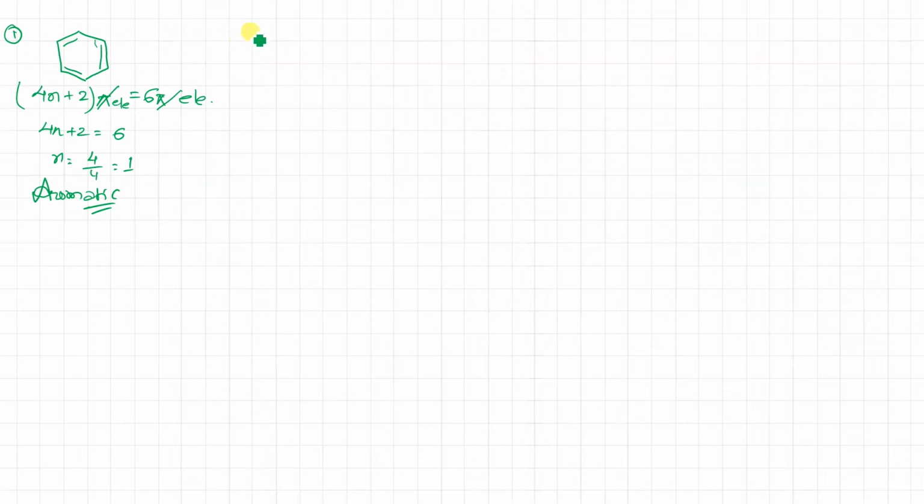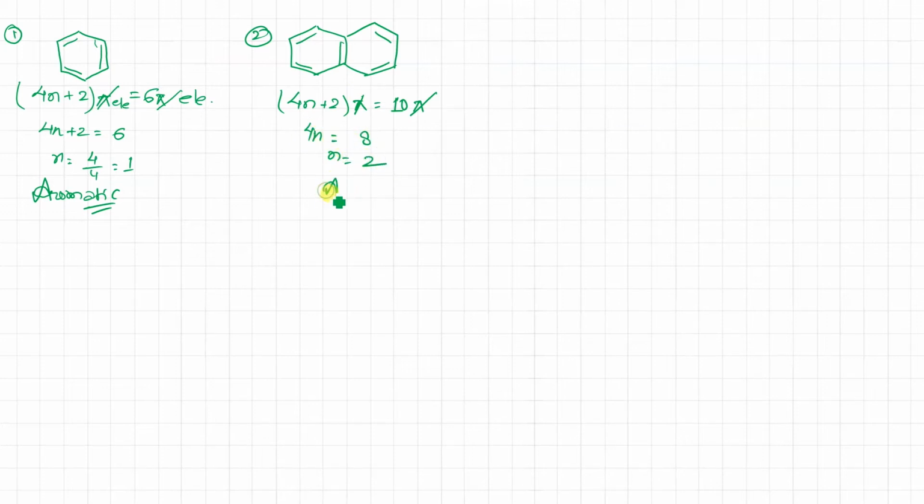Let's check another compound, this structure I have told you. What is this? This is naphthalene. In this naphthalene, you check that cyclic is there, then conjugation is also there, double, single, you can check, and then just check this Huckel's rule. 4n plus 2 pi is equal to how many pi bonds over here? 3 and 2, 5. 5 means 10 electrons, isn't it? 10 pi. So this pi cancel. 4n is equal to 8, so n is equal to 2. That means this is also aromatic.